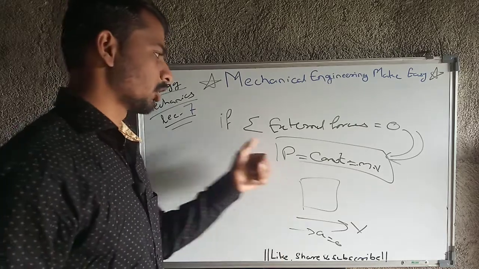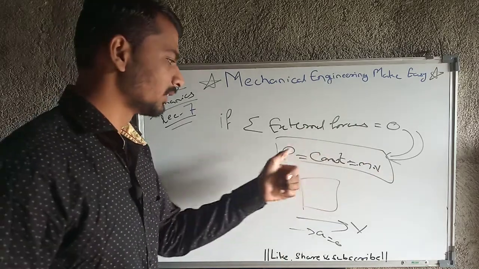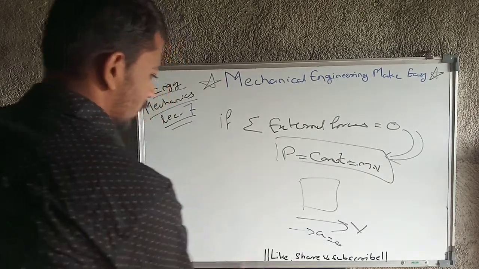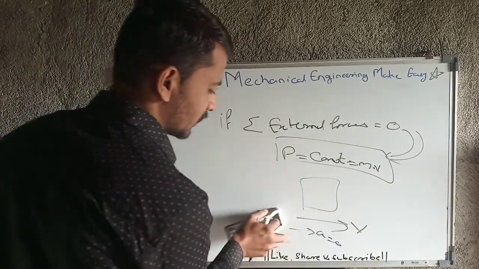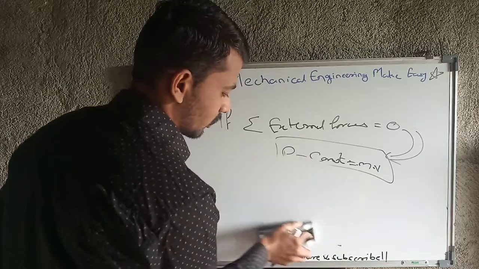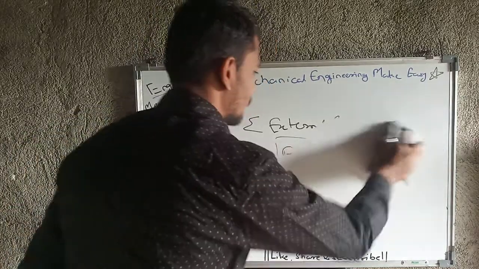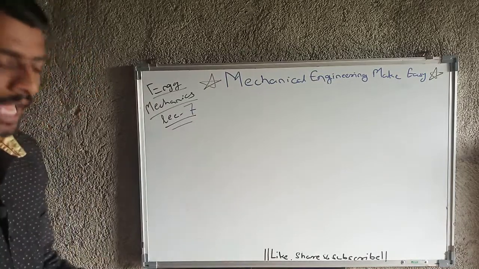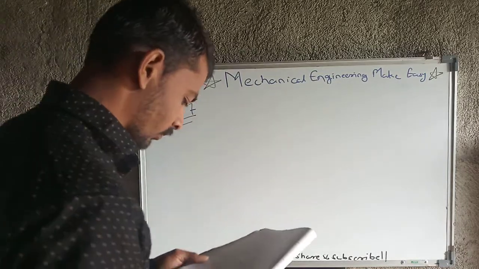That is, if the summation of external forces equals 0, then the linear momentum will be constant, that is mass into velocity. Okay, I have given you an example with the help of this figure also, and if you still haven't cleared that concept, then you can comment, and definitely I will give you an explanation of that.